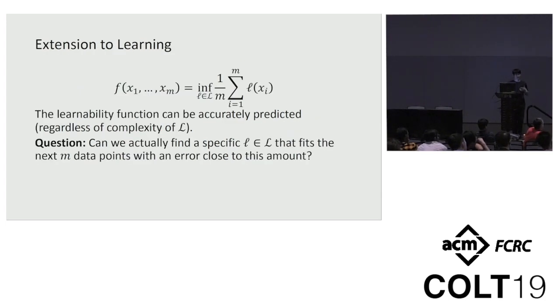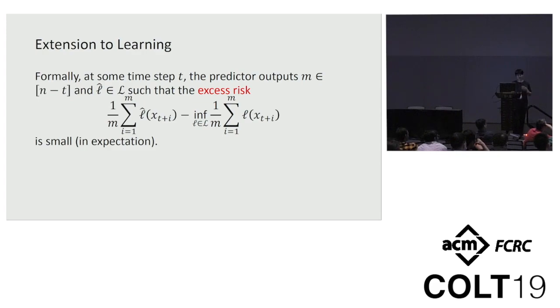And let's go back to the learning problem that we consider. We already know that no matter how complex this script L is, we can predict the learnability of unseen data arbitrarily well. The natural question is: can we actually find a specific model in that class that actually fits the next data points well? And more formally, we can extend our setting to the learning setting, where at some time t, the predictor should output a window length m and also a model from that class, such that the excess risk is small. Here, the excess risk is just the difference between the average loss and the minimum loss that can be achieved.